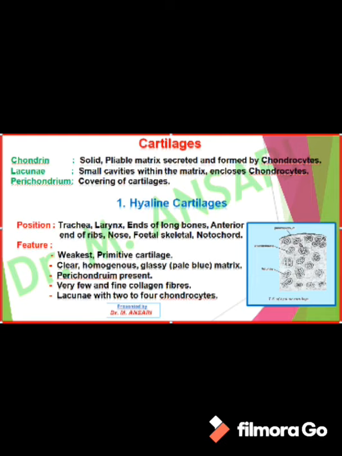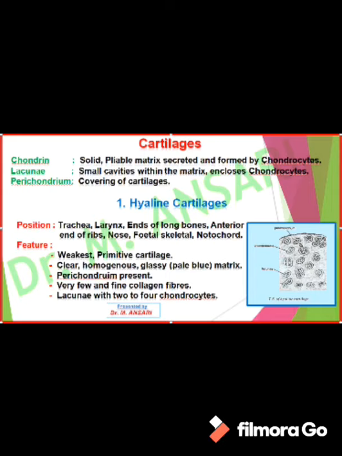From the four types, if we start with the first type, that is hyaline cartilage, we can say hyaline cartilage is present in trachea, larynx, ends of long bones, anterior end of ribs, nose, fetal skeleton and in notochord. In hyaline cartilage, the matrix is very clear, homogeneous and glassy in appearance.